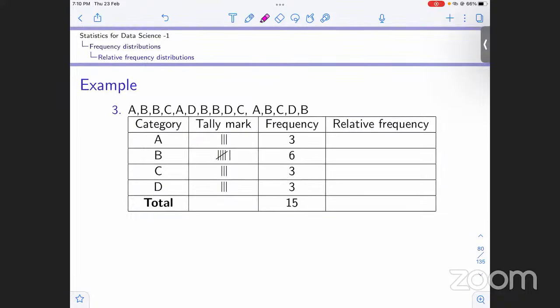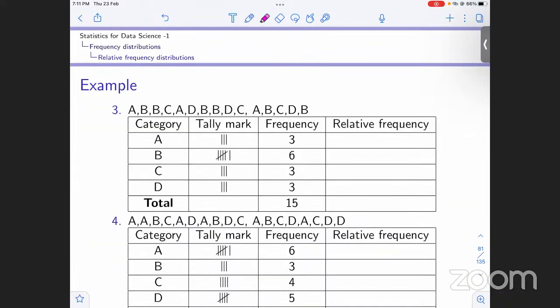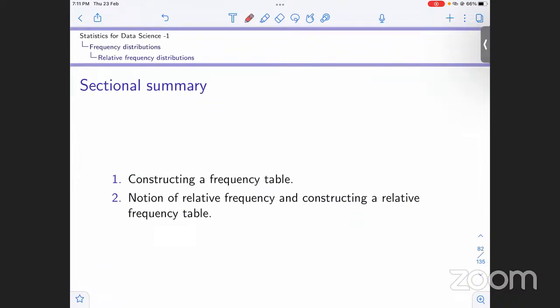Now moving ahead, this is just the table that we constructed for relative frequency. So what was the summary of the section that we just finished? First we saw how we construct a frequency table: we list the tally marks, count them, and see how the frequency listing is done. Then we saw the notion of relative frequencies, and how we construct a relative frequency table from the given frequency table.